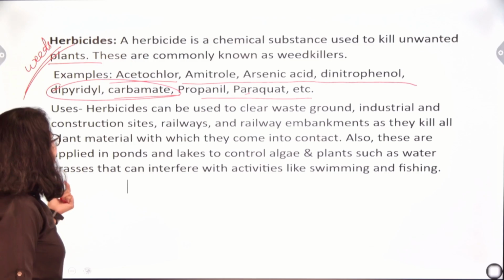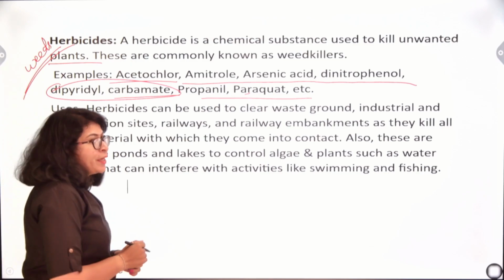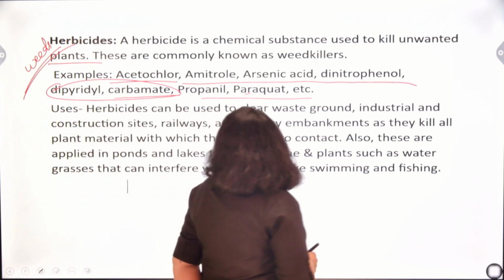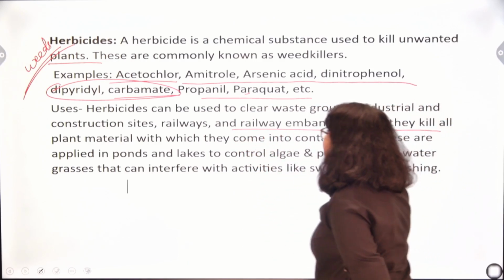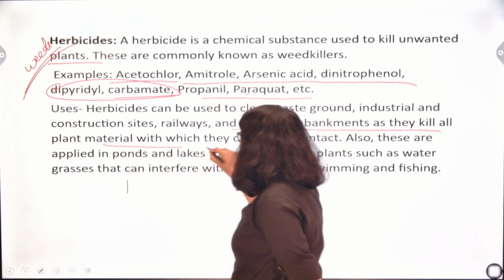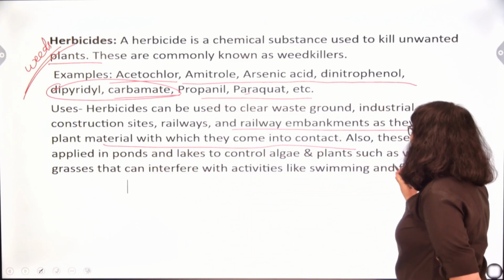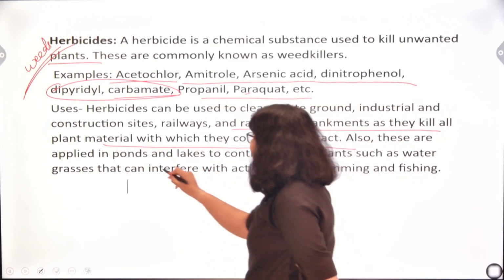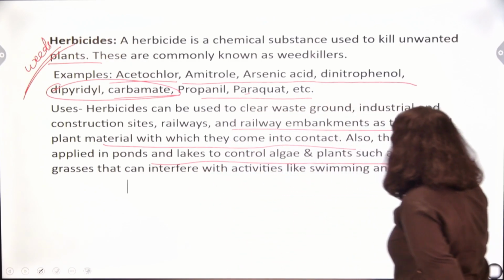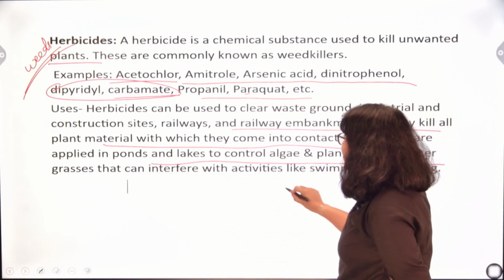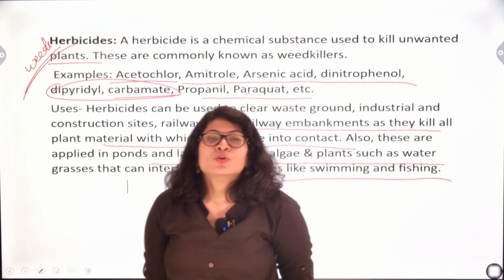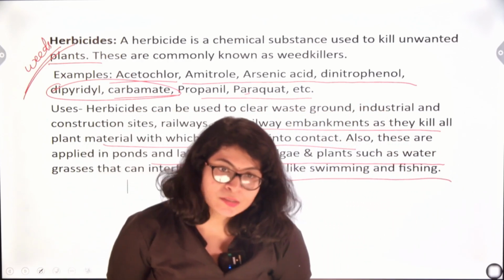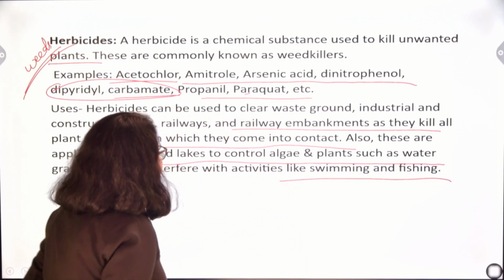What are the uses? Herbicides can be used to clear waste ground, industrial and construction sites, railways and railway embankments, as they kill all the plant material with which they come into contact. Also, these are applied in ponds and lakes to control algae and plants such as water grasses that interfere with activities like swimming and fishing. So it's basically used to kill unwanted plants.